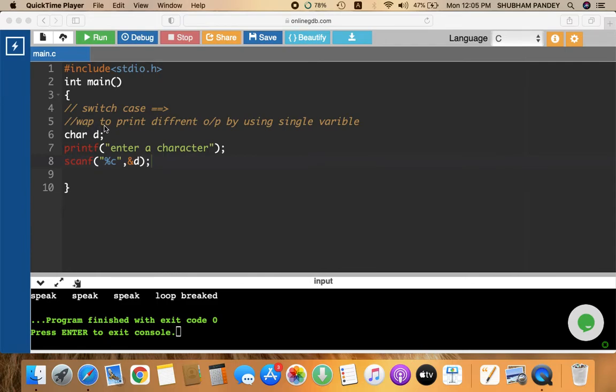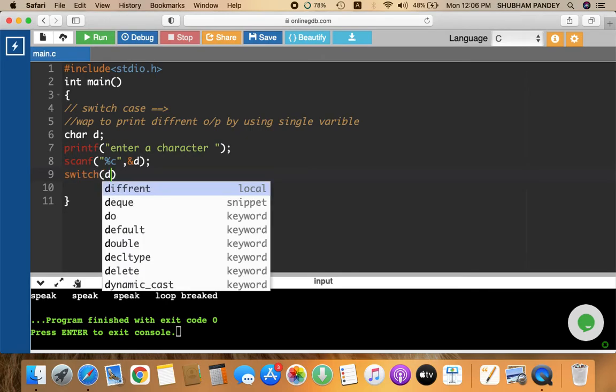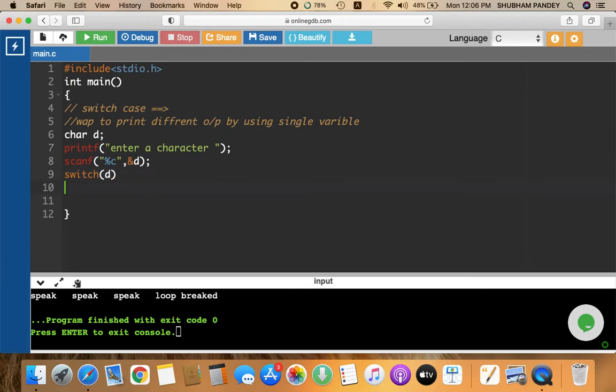The question is: write a program to print different output using a single variable. So here I have written 3 lines. I have taken a variable d of character data type and asked the user to enter a character. Now I am going to scan my value and store it in the d variable. Now I am going to switch with this d variable. So I write here switch d, and after that I open my curly braces.